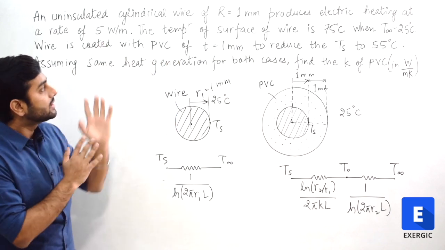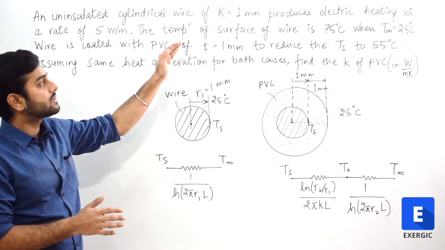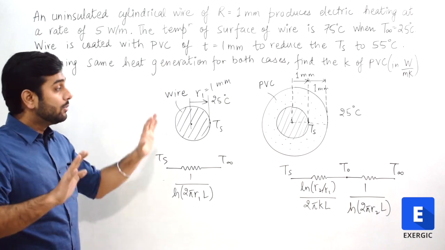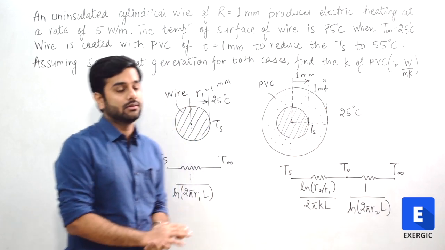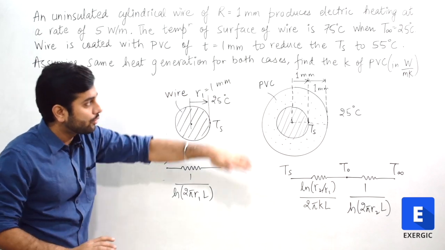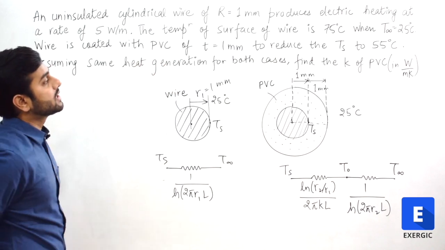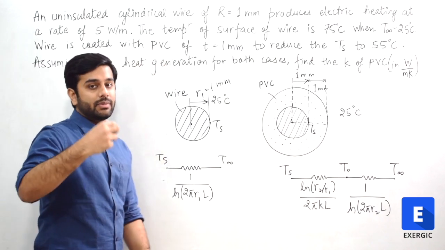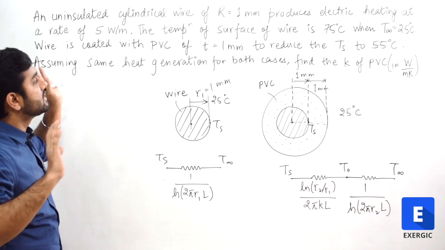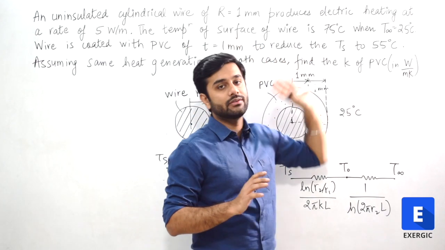In such a situation, when there is no coating on the wire, the temperature of the surface of the wire is 75 degrees and the ambient temperature is 25 degrees Celsius. Please note that this diagram is not given in the question. While writing the question, I just drew the diagram, so don't look at it right now. So the ambient temperature is 25 and the surface temperature is 75 for the uninsulated wire. The wire is now coated with PVC of thickness 1 mm to reduce the surface temperature to 55 degrees Celsius.